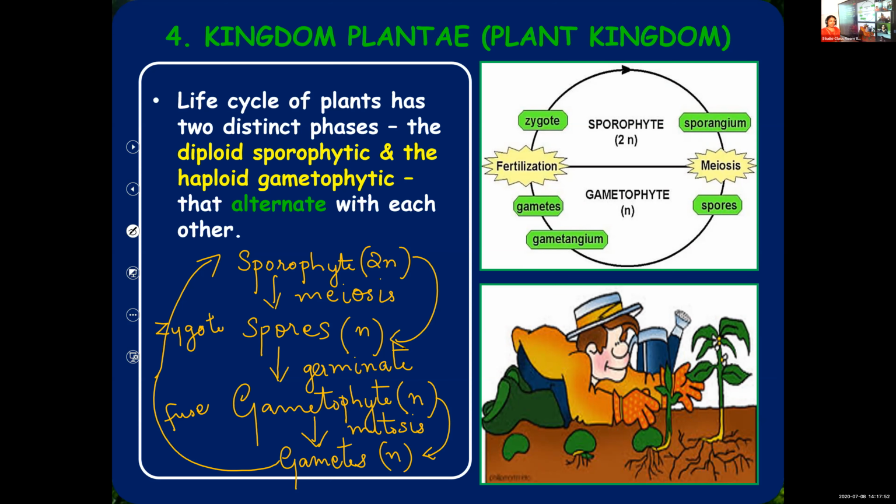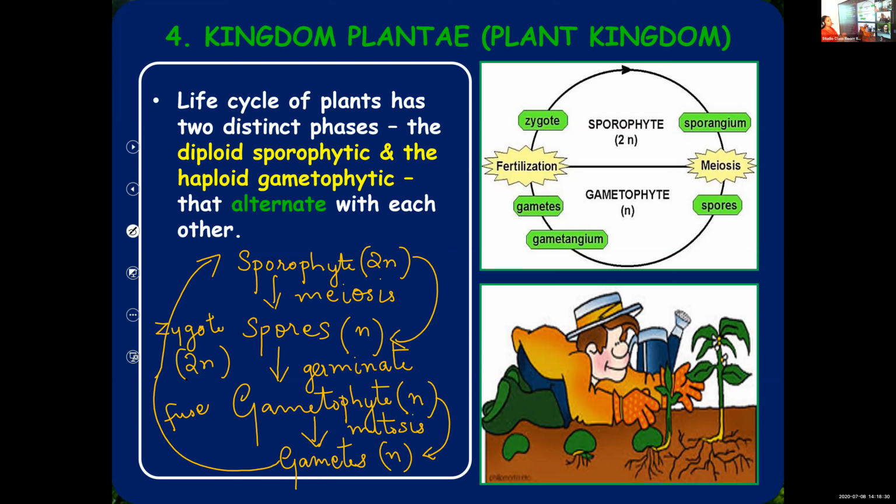Now, these gametes, male and female, there'll be female gametophyte and male gametophyte. So, they will produce male and female gametes respectively and they will fuse together. Once gametes fuse together, it will form zygote. And zygote will gradually develop into diploid sporophyte. Zygote is also diploid. Why is zygote diploid? Because two cells are fusing. Two haploid cells are fusing. N and N, they are fusing. So zygote will always be diploid. And diploid zygote will give rise to diploid sporophyte. Hope you got an idea.